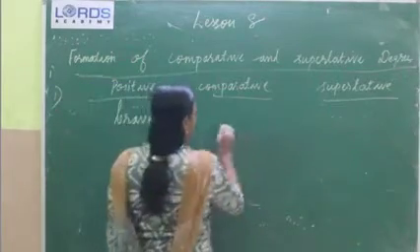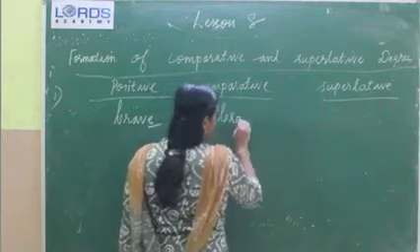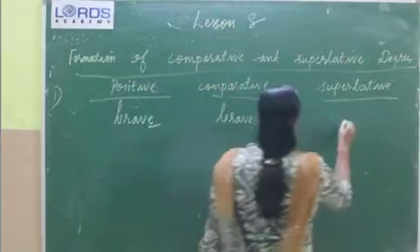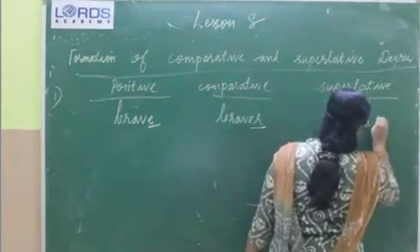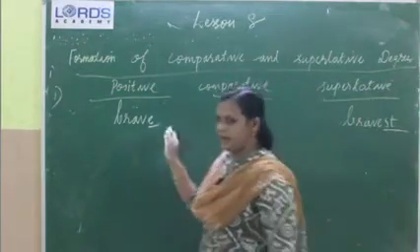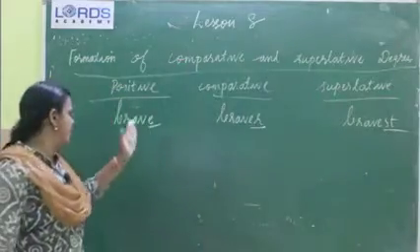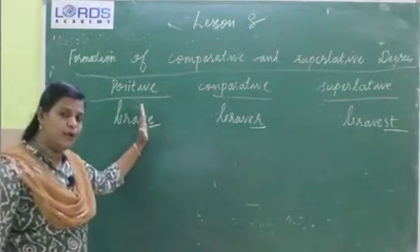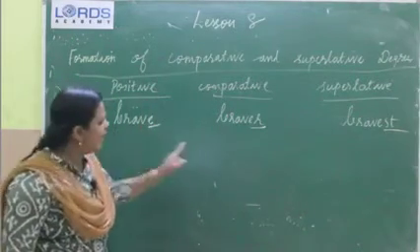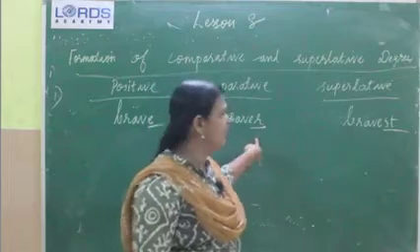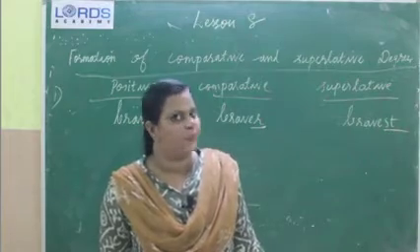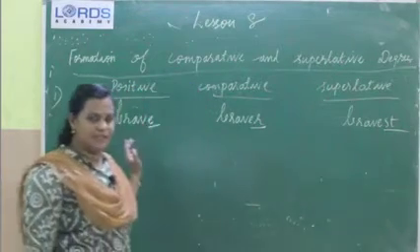So in comparative you add r only, braver. Then in superlative we add st, because already one e is existing here, so no need of any extra e. So we will add r to form comparative degree and st to form superlative degree. Clear?